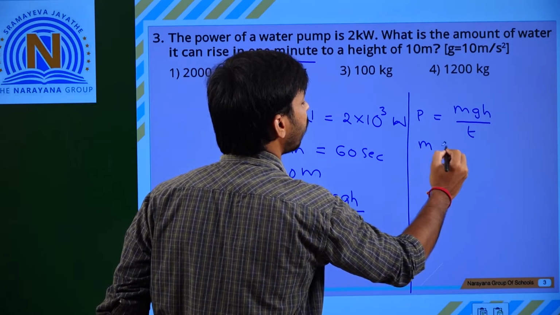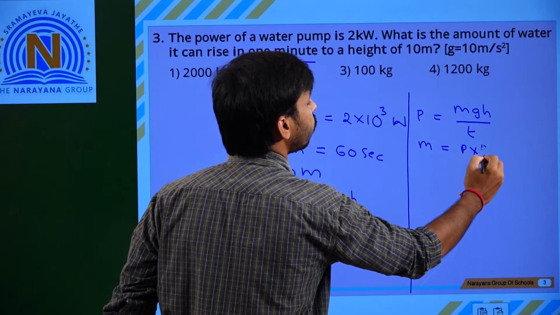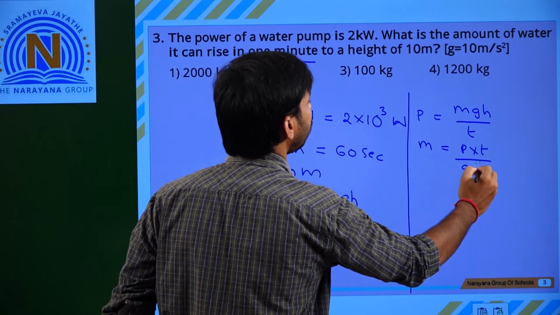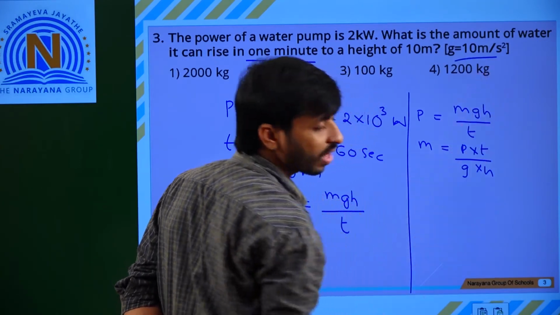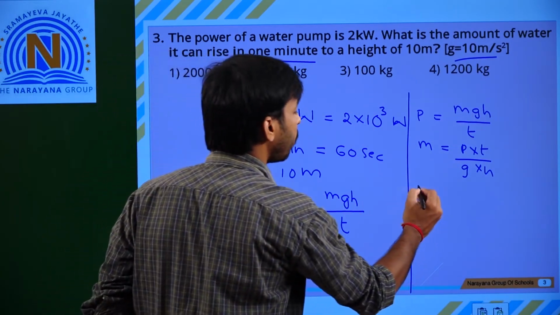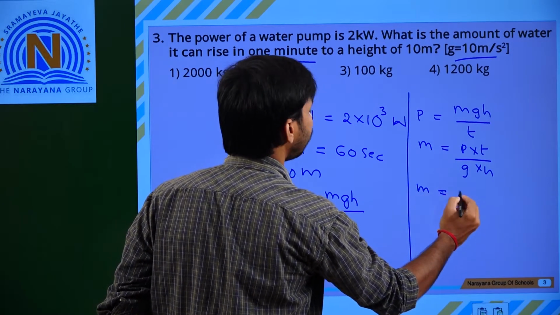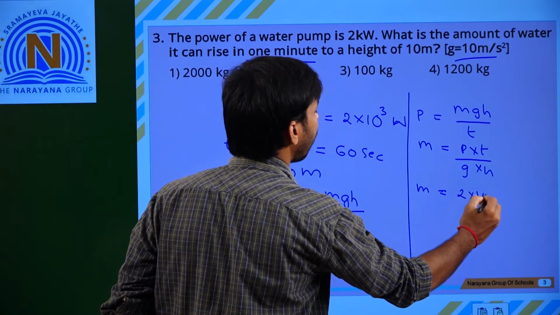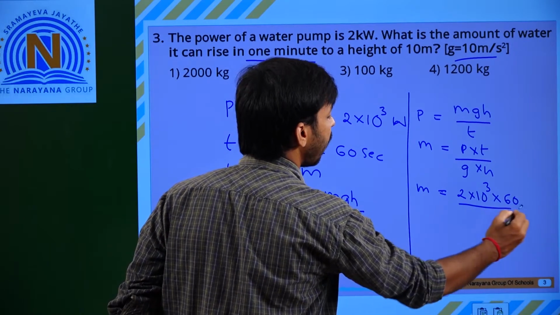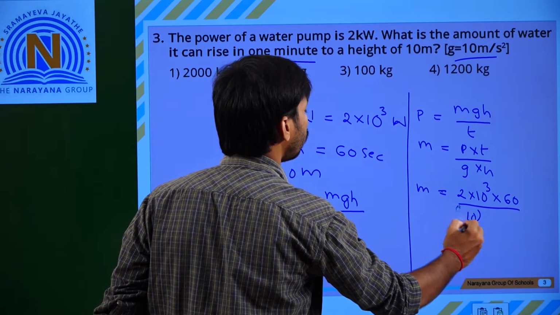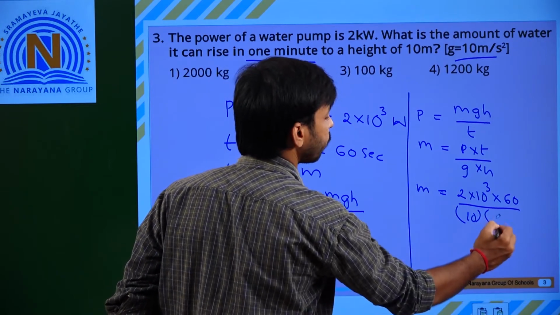So m is equal to power into T by g into H. Here g is equal to 10 meter per second square, already given. So m is equal to 2 into 10 cube into 60 by 10 into H, H is equal to 10.